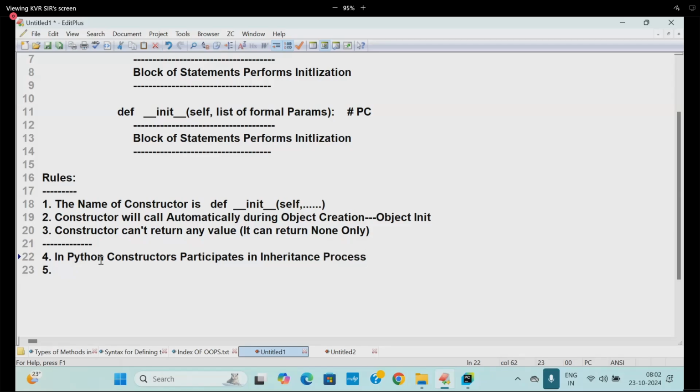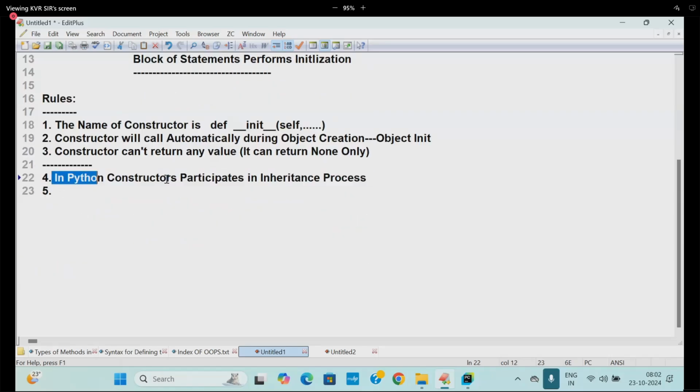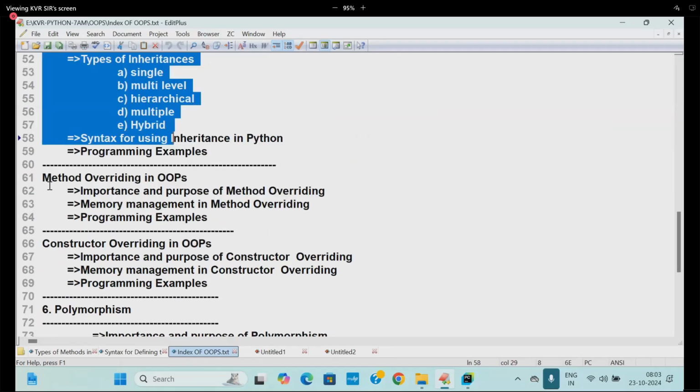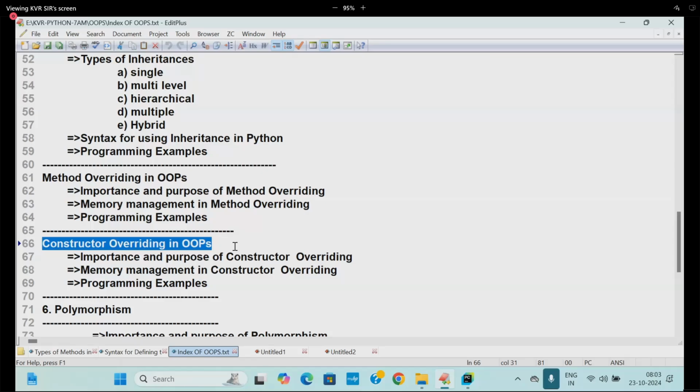Those who are from Java, constructors do not participate in inheritance. But in Python, constructors participate in the inheritance process. In Java, constructors never participate in inheritance. In Python, constructors can be overridden. These points I will explain further. Here in the index, you have inheritance, after that method overriding as well as constructor overriding.